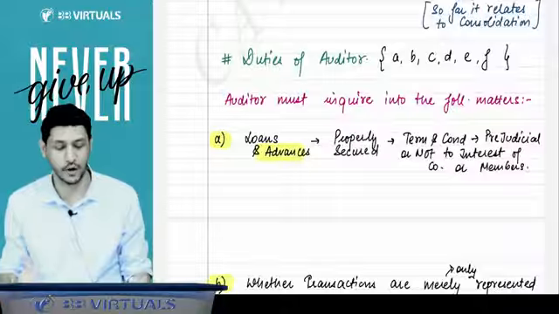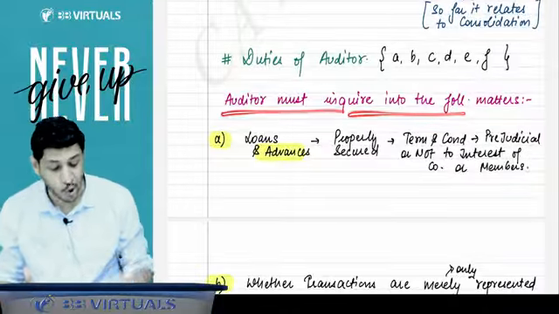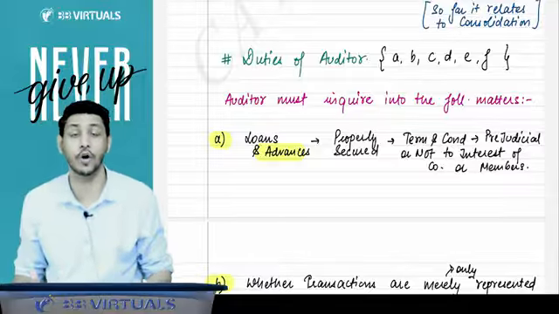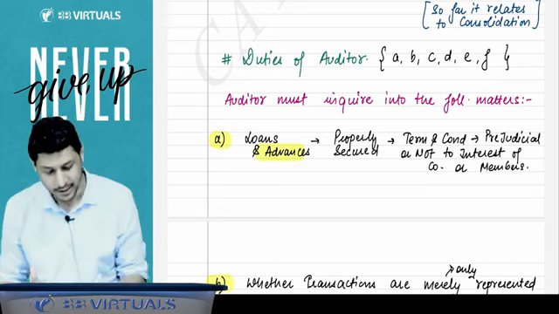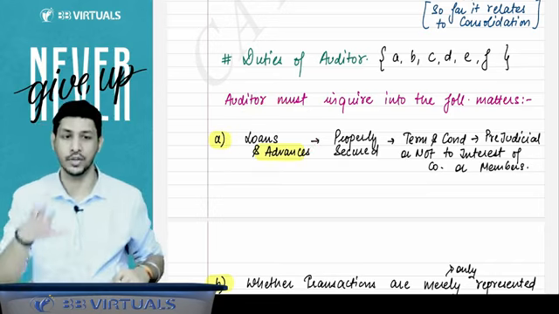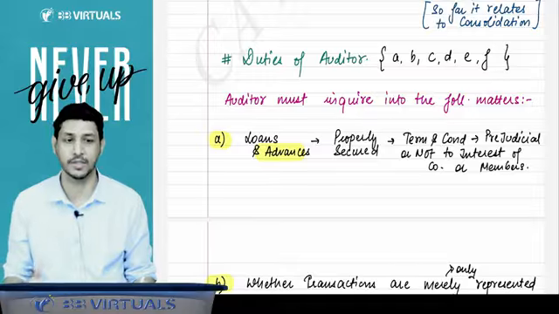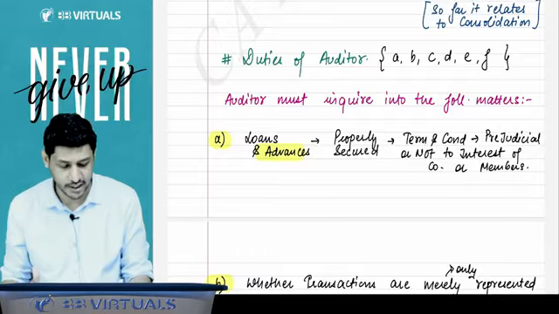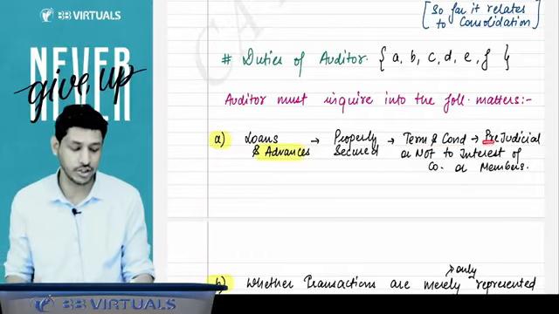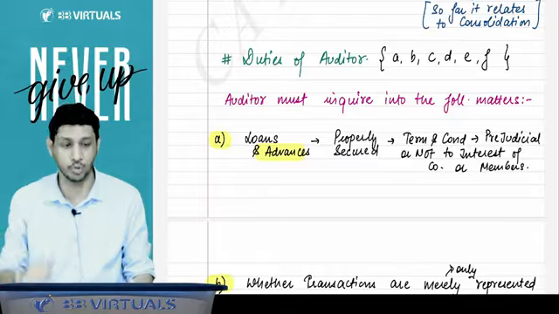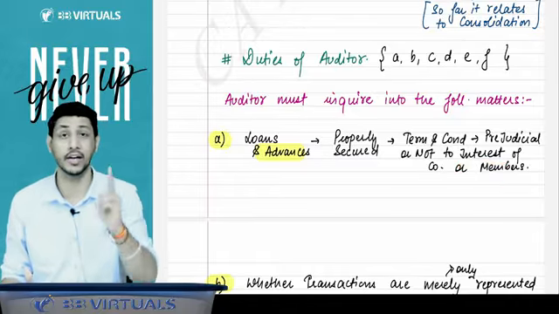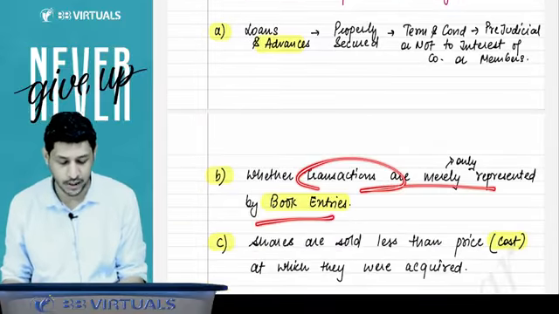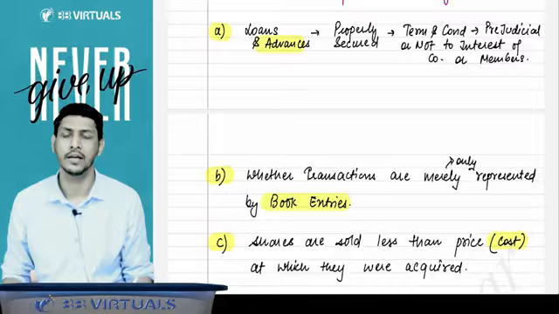Sir, what are the duties of the auditor? The auditor must inquire into the following matters. These are the 6 matters for which the auditor must do the inquiry. First, the loans and advances shown in the books of account or financial statements of the company: whether they are properly secured, and whether the terms and conditions are prejudicial or not. Prejudicial means against the interest of the company or the members. That the auditor will inquire.